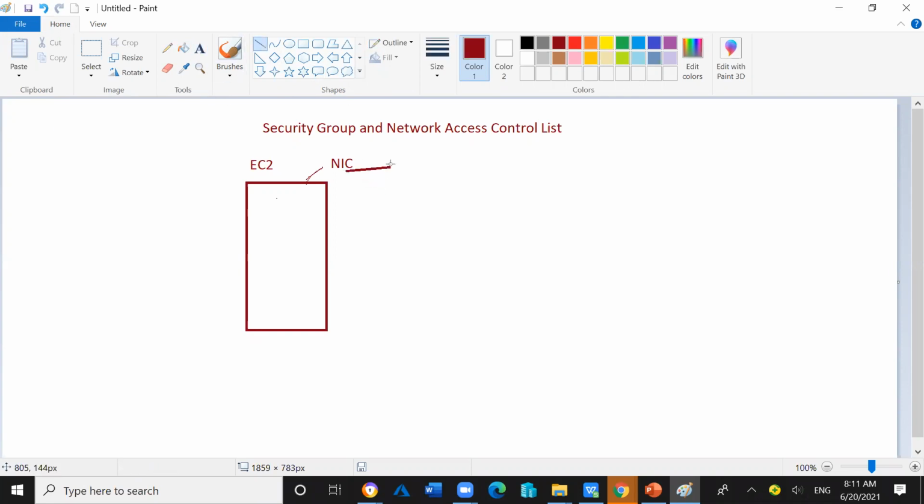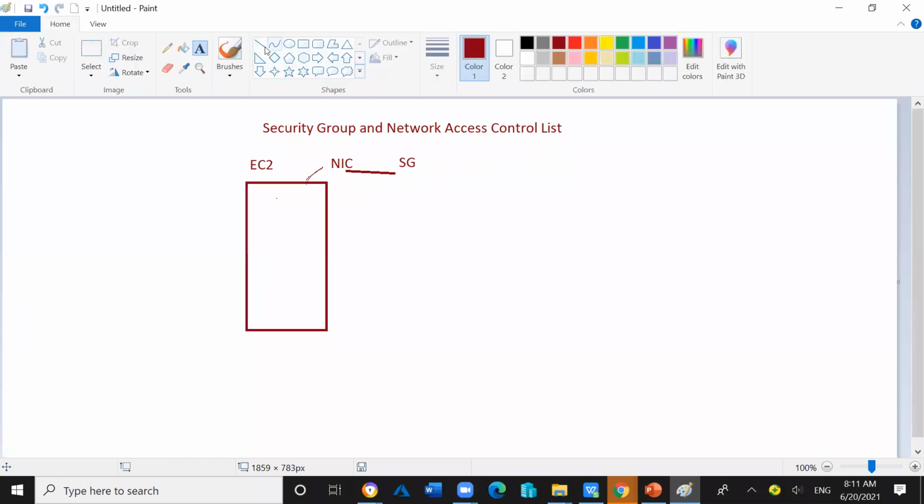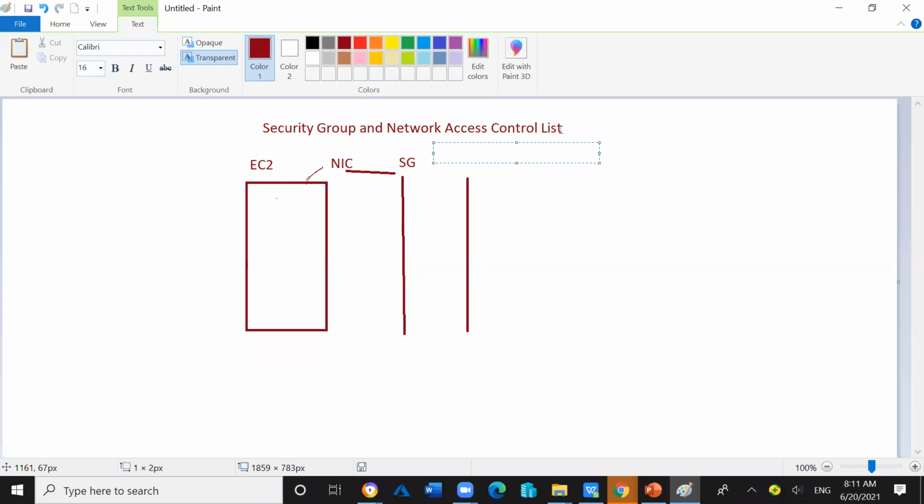The security group is associated with the EC2 instance. Security group, in short, I am typing as SG. SG will provide you the DMZ environment, the demilitarized zone. Have you heard about the DMZ? DMZ and perimeter network, it's a kind of DMZ.